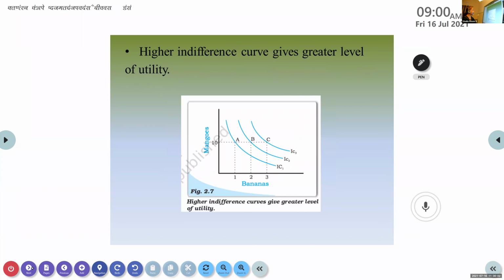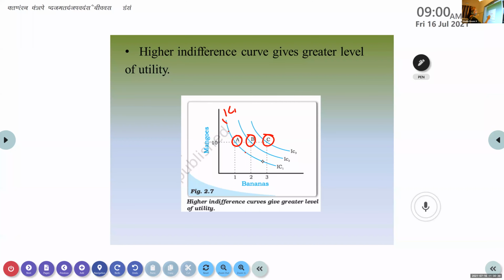Now next one, higher the indifference curve, that means higher will be the utility. This I told you, they have given 3 points here. One is A, another one is B, another one is C. Okay. So what I told you before regarding indifference curve 1, whatever points are there on this indifference curve, what kind of utility will be, how it will be for a consumer? Can anyone say?